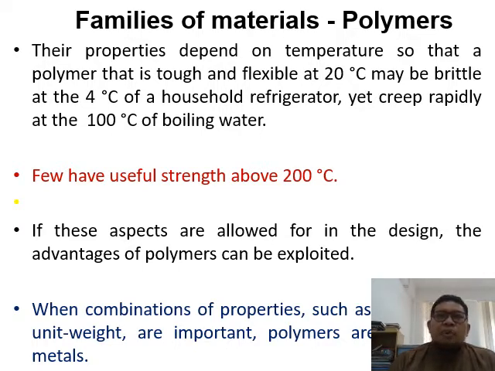Whereas polycarbonate, such as used in baby bottles, can exceed 100 degrees, but if you exceed more than that, like 120, it can also be deformed significantly.